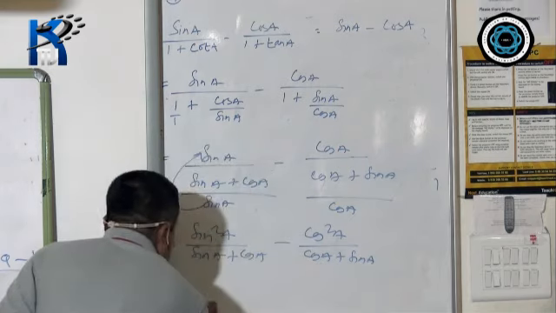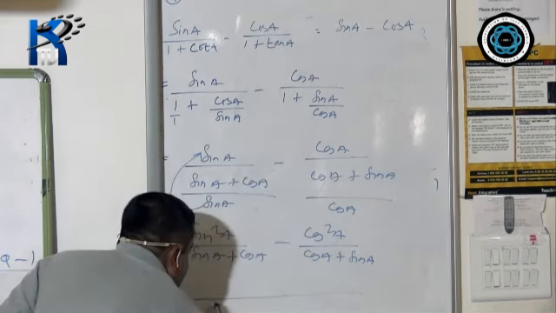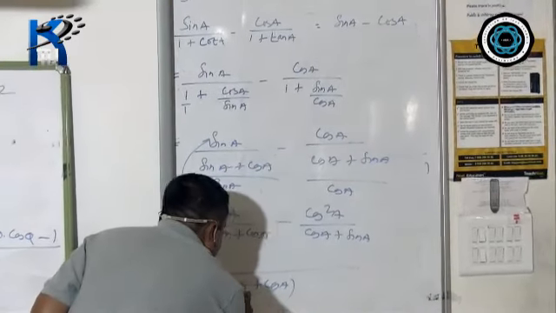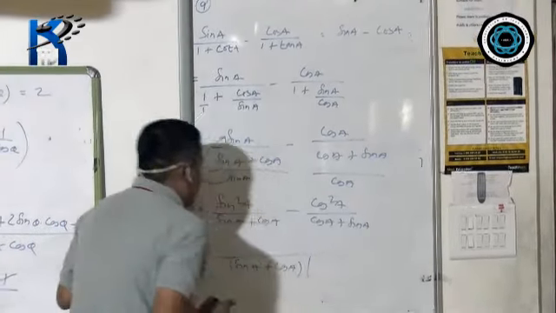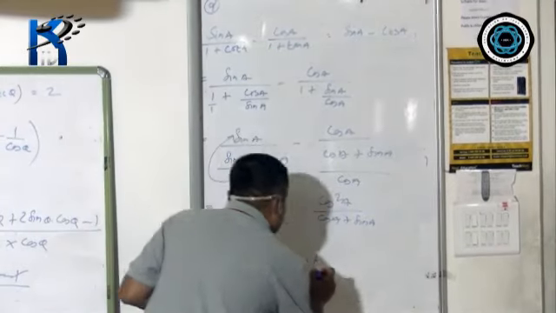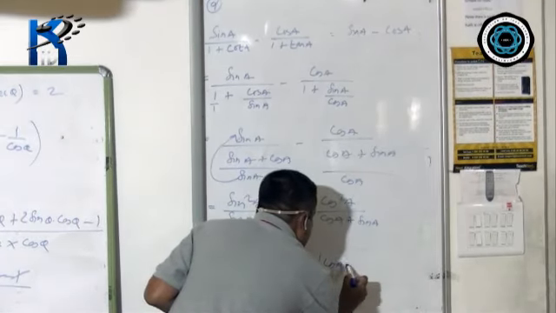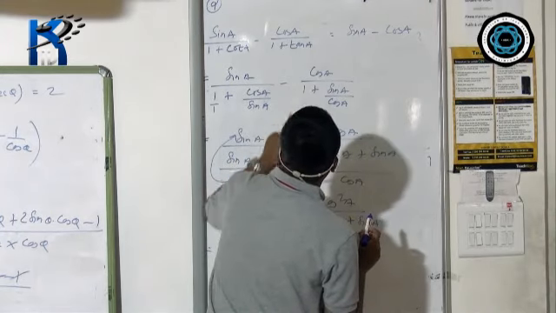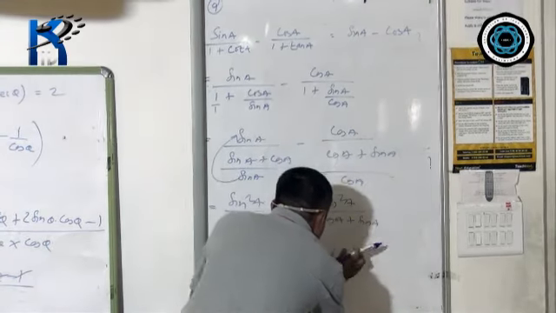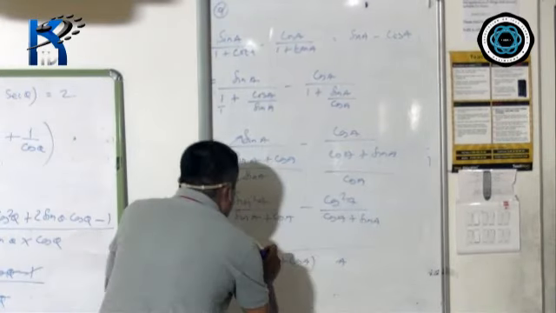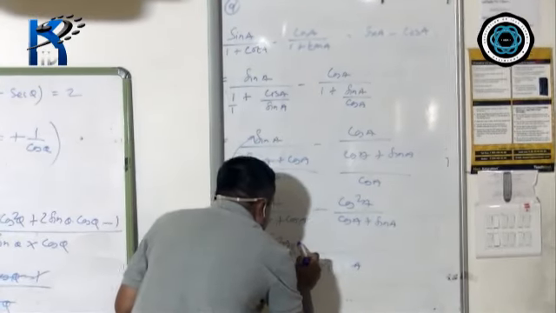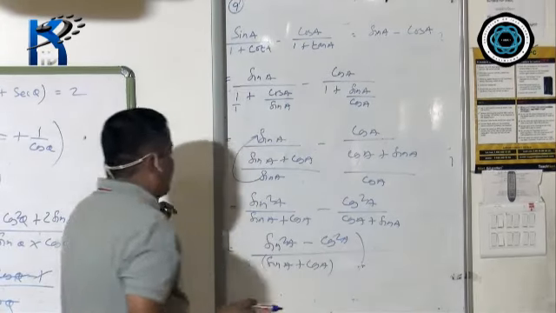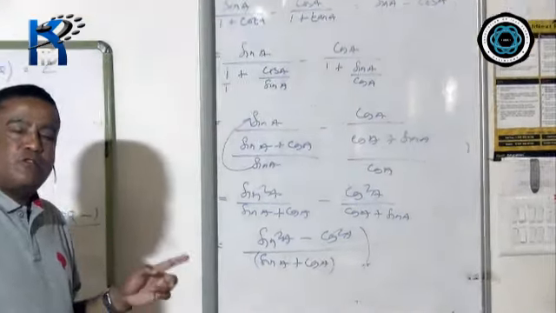Now take out LCM. LCM here is sin A plus cos A. Now here sin square A minus cos square A. Now sin square A minus cos square A means again A square minus B square.